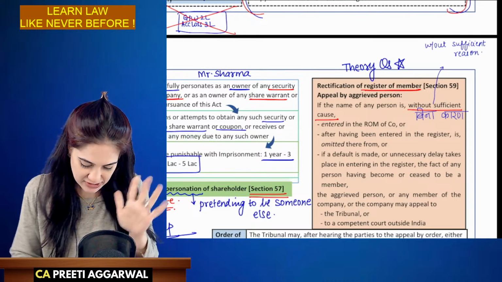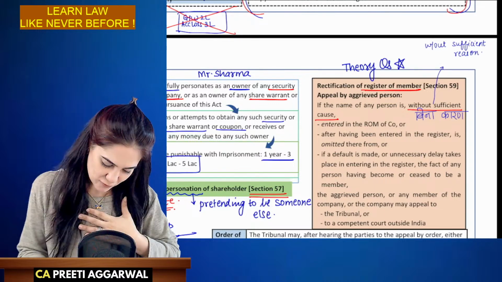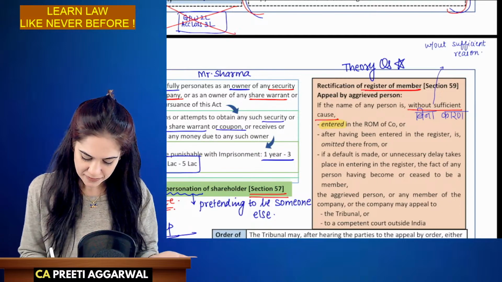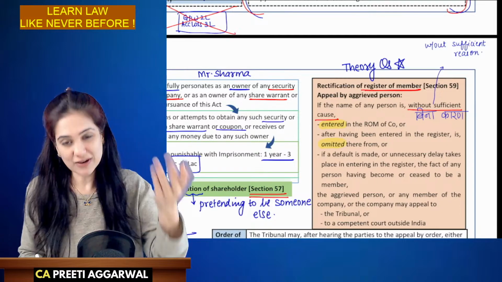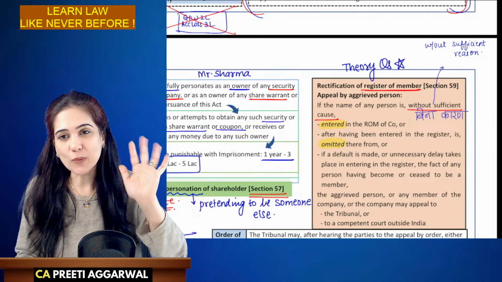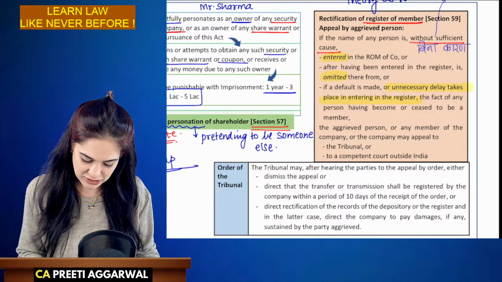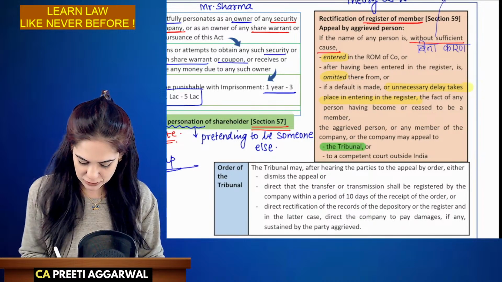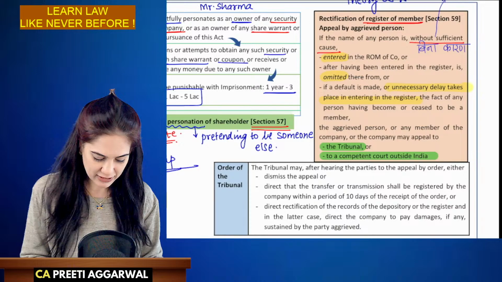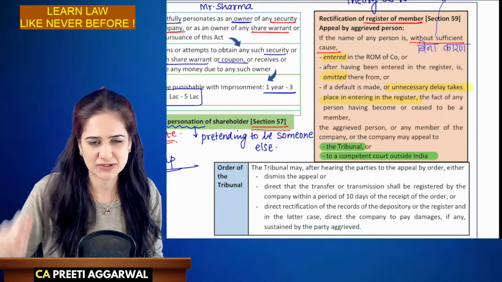Without any sufficient reason, either my name was entered in the register, or after it was entered, it was removed or omitted from the register, or there is unnecessary delay in entering it in the register, then the aggrieved party may make an appeal to the tribunal, or to any competent person outside the court in case of a foreign register.